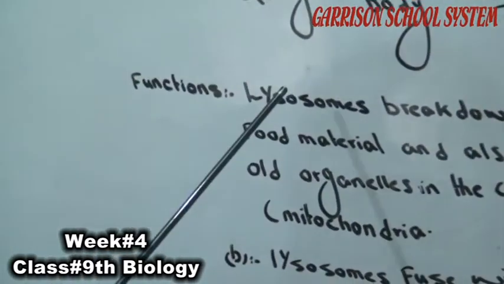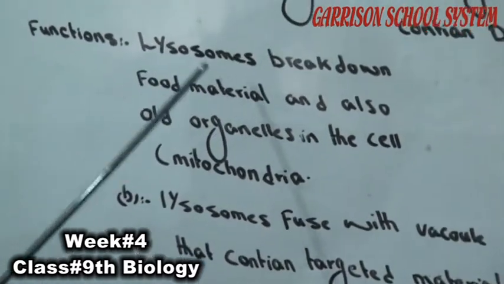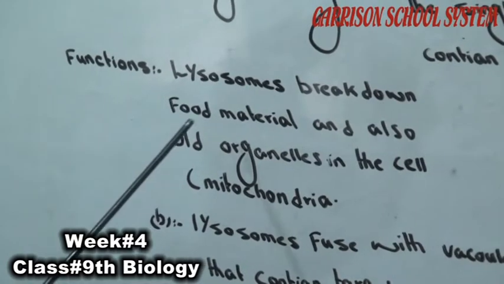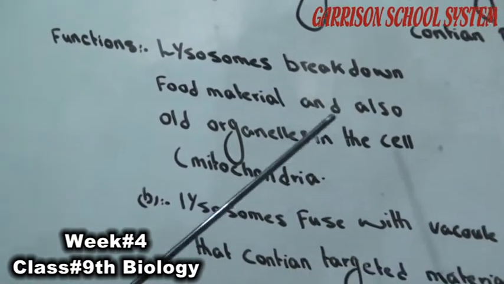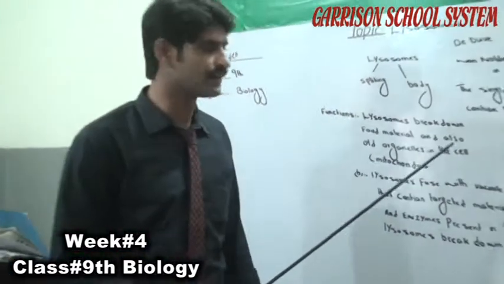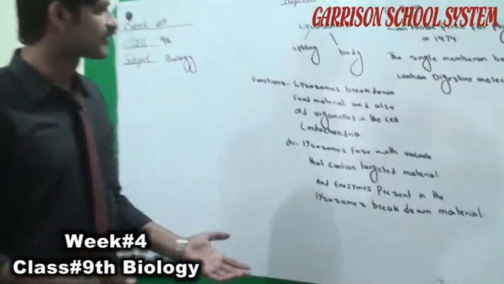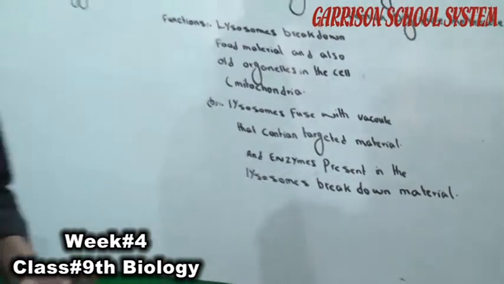Its first function is that lysosomes break down food materials and also old organelles present in the cell, like mitochondria. It means lysosomes function is breaking down in the cell.